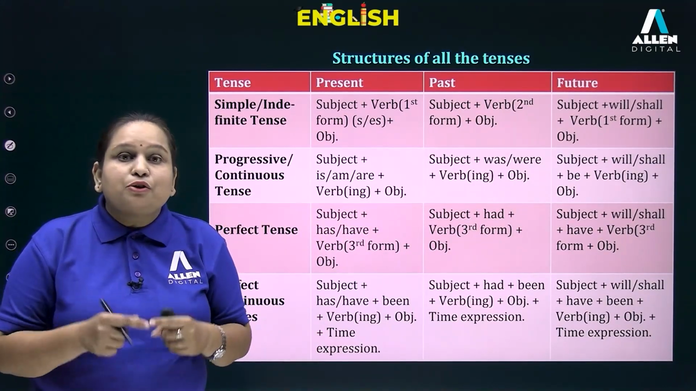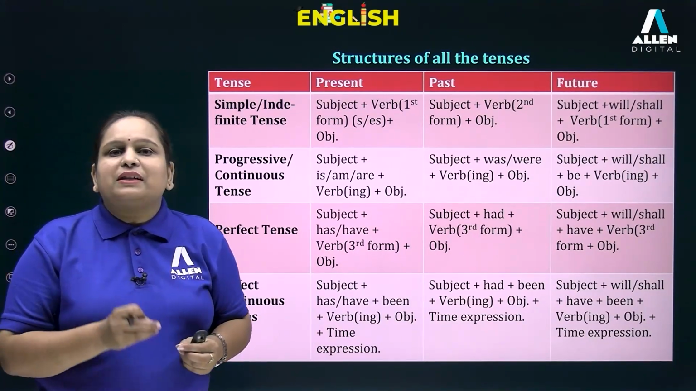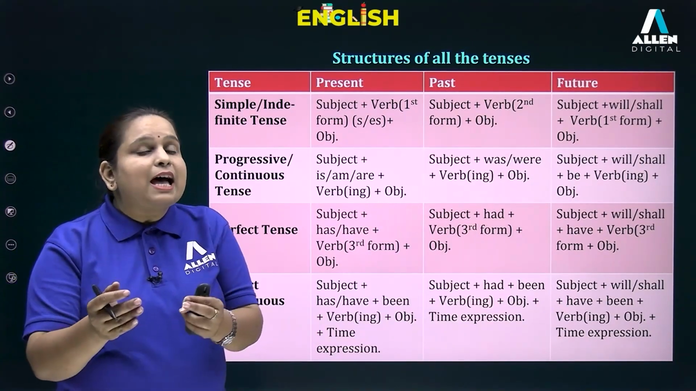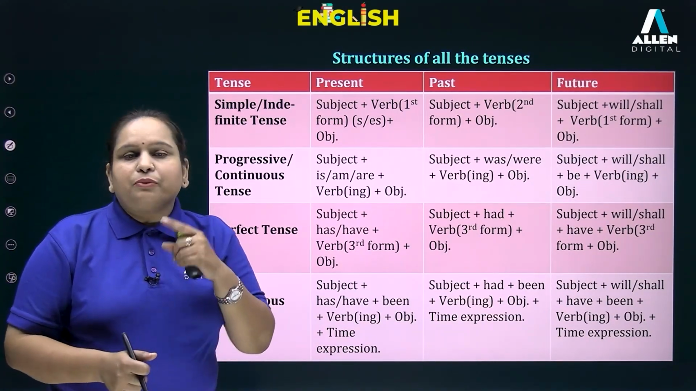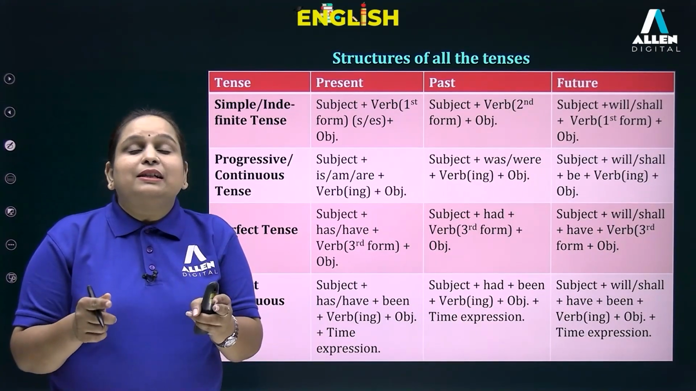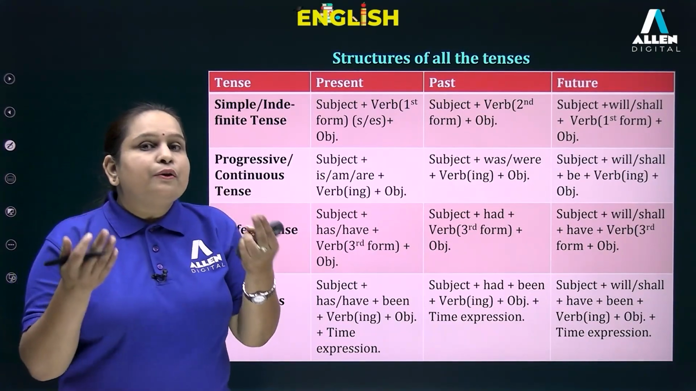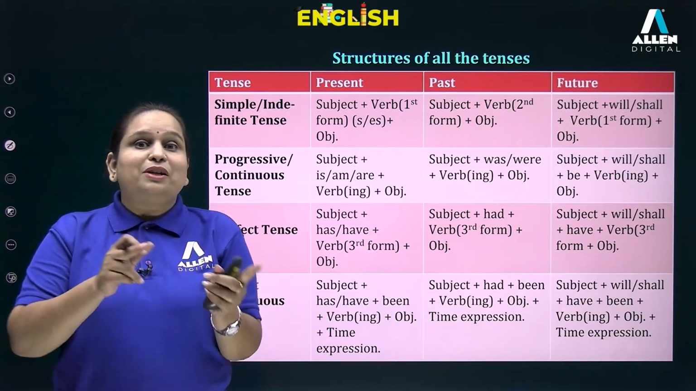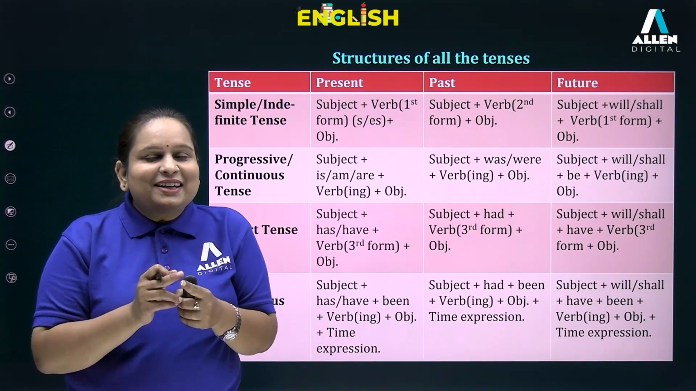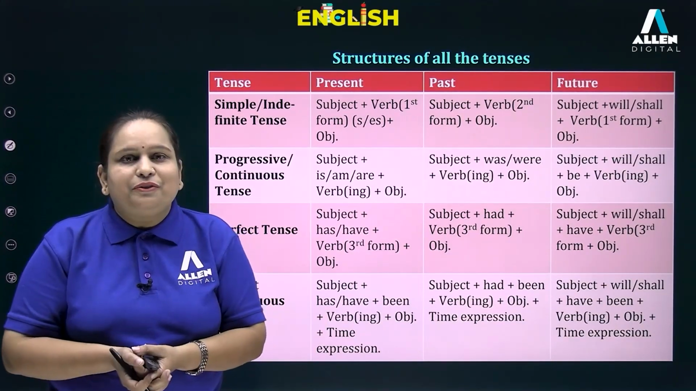Let us now talk about perfect tense. So present perfect is written like this: subject plus has, have plus verb third form. Then what about past perfect? It is written like this: subject plus had plus verb third form. And what about future perfect? Subject plus will or shall, the words of future, right? Plus have plus verb third form.